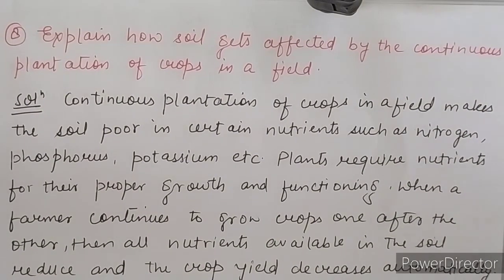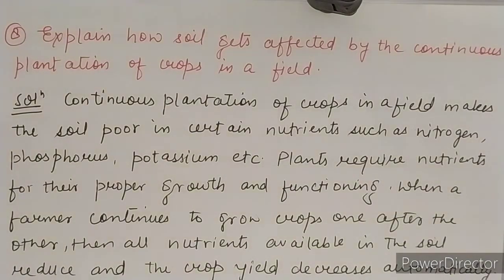Okay, clear? Because with continuous plantation it will take all the nutrients such as nitrogen, phosphorus, potassium, and it will make the soil of poor quality. So we have to be very much aware of it.